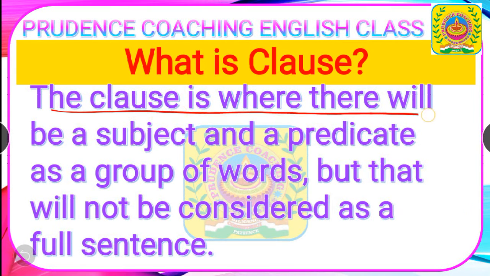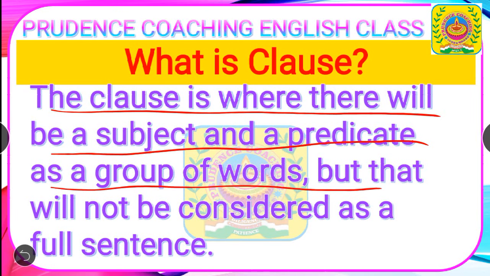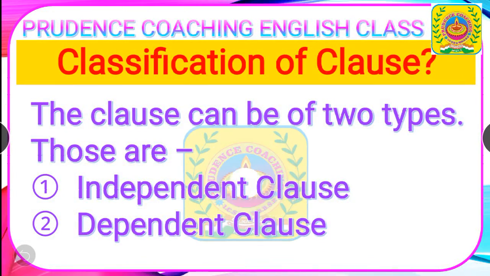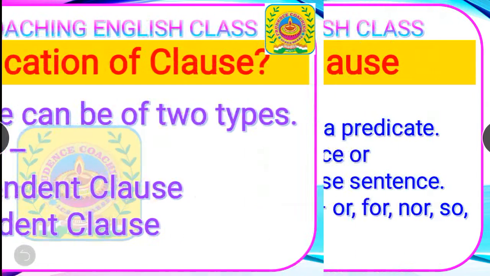The clause is a group of words where there will be a subject and a predicate, but that will not be considered a full sentence. That means, students, a clause is not a complete sentence, just a part of a sentence where we can find a subject and a predicate as a group of words. Now, classification of clause. The clause can be of two types, as you know: dependent clause and independent clause.